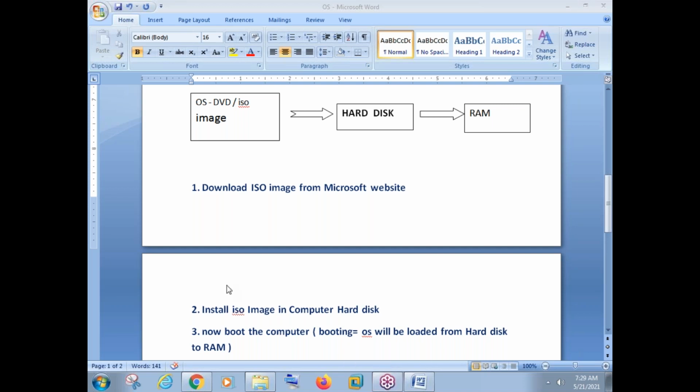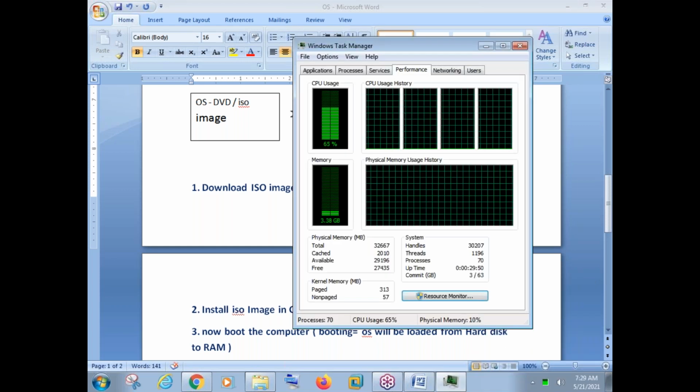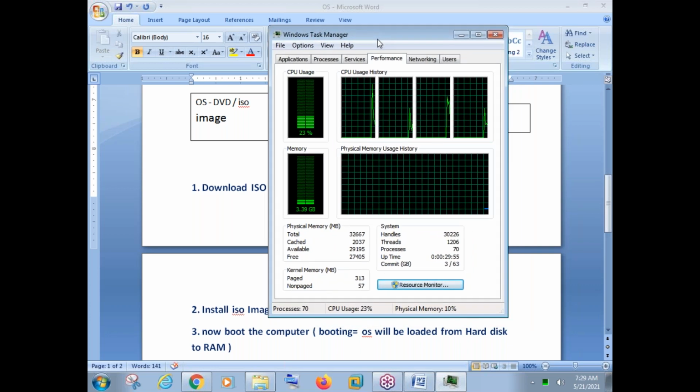Okay, using Task Manager. Exactly. Task Manager, right? This is your taskbar. Right click on the taskbar, just go to Task Manager. When you go to Task Manager, it will show you how much CPU and how much memory is in use. CPU will fluctuate, right now it is using 12%, but see RAM is 3.38 GB.